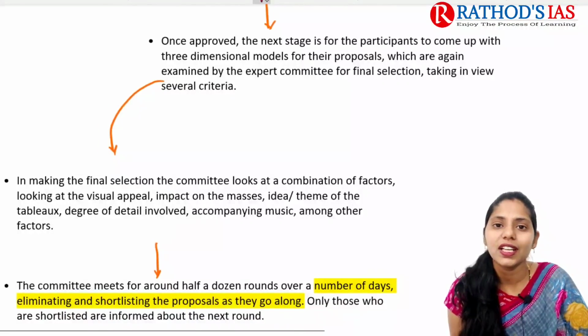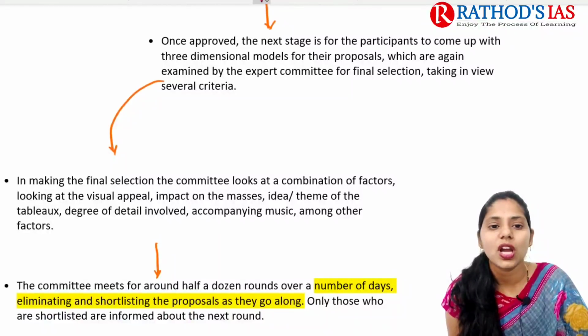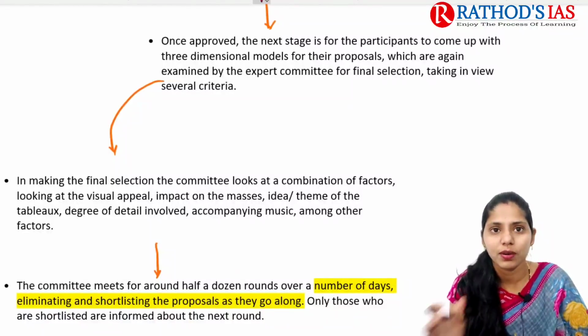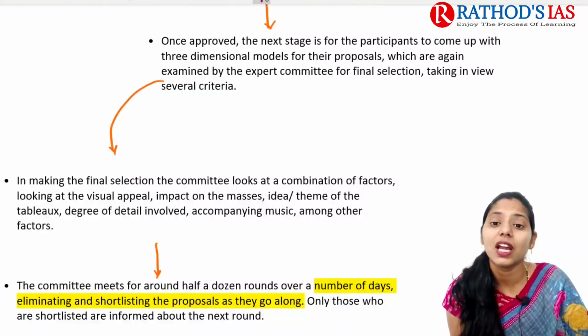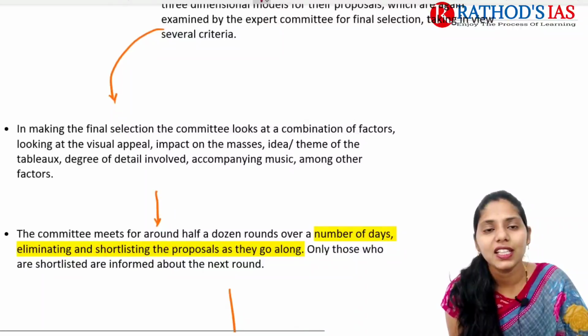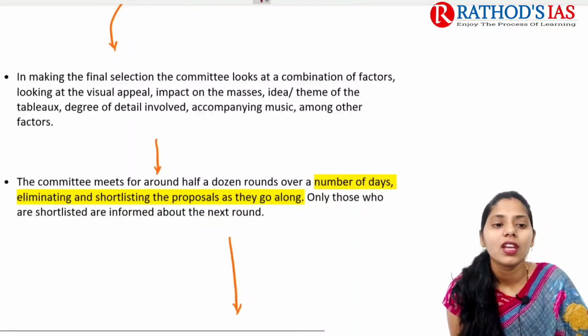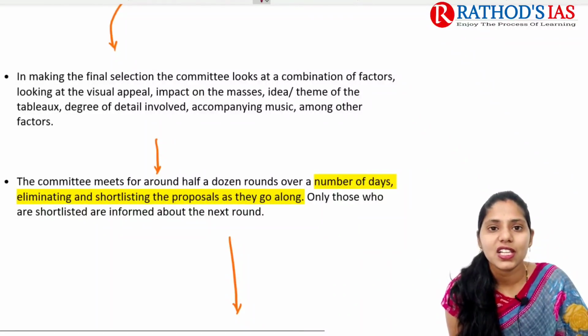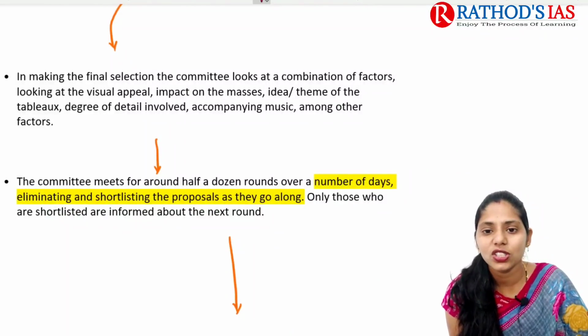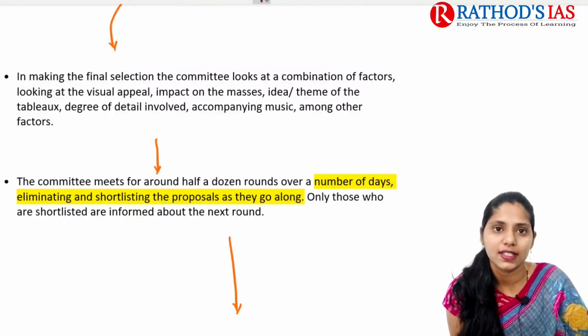And once approved, the next stage is for applicants to come up with the three-dimensional model of their proposals. Okay, they need to come up with a three-dimensional model, and it will be examined by this expert committee for final selection. And in making this final selection, the committee mainly looks into a combination of factors like visual appeal, how it is looking, what will be the impact on masses, what is the idea, what is the theme of this tableau, and what is the degree of detail involved, accompanying music, etc.